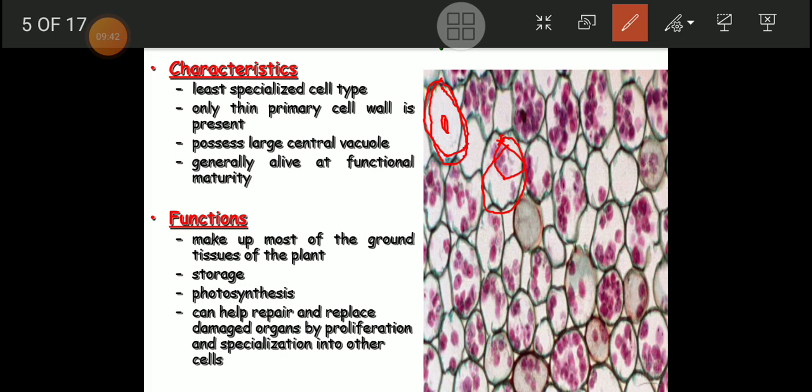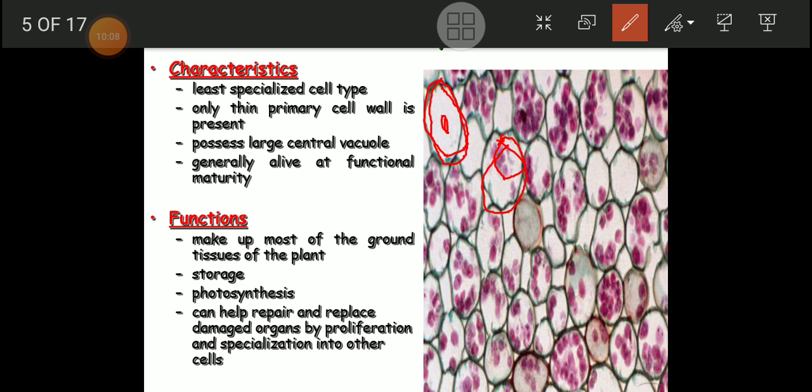Friends, most of the time injury is caused to the plant by animals or by environmental factors like the wind. Whenever such injuries occur, the damaged part or organ of the plant is repaired and replaced because of parenchymatous cells.